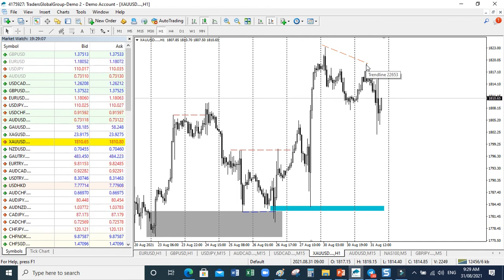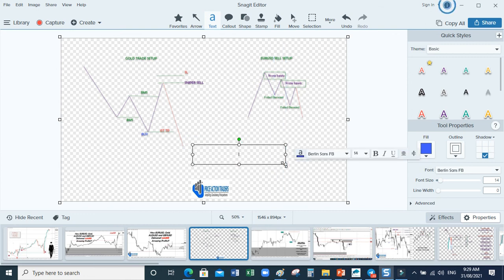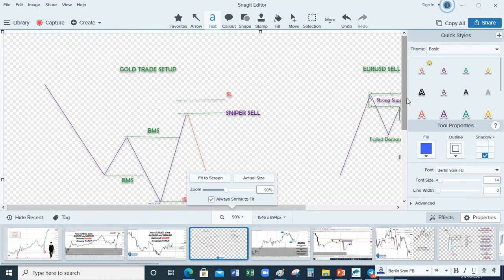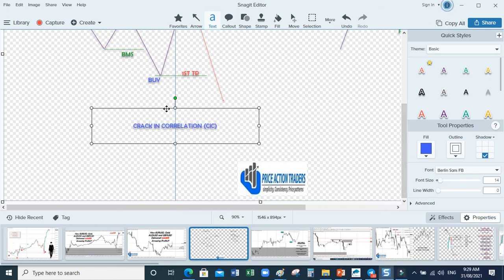Anywhere I see this divergence, I call it a crack in correlation, which is a CIC. Cracking correlation.